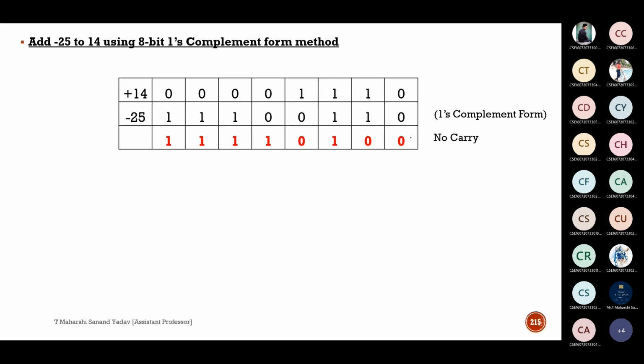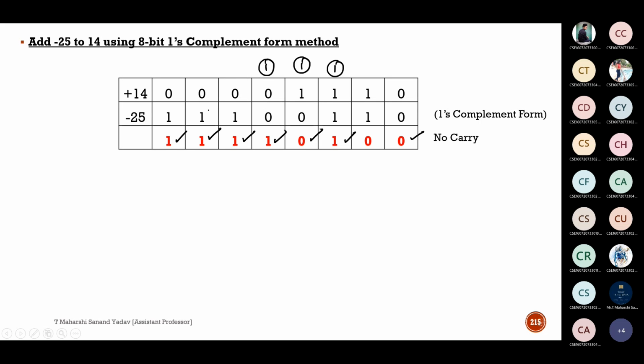Okay, 0 plus 0 is 0. Here 1 plus 1 is carry 1, sum 0. Next, 1 plus 1 plus 1 is carry 1, sum 1. Next, 1 plus 1 is carry 1, sum 0. Here this one will be 1, and here again 0 plus 1 is 1. 0 plus 1 is 1, 0 plus 1 is 1.